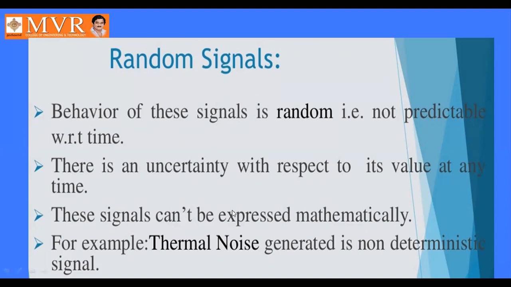These signals can't be expressed mathematically. Example, thermal noise. Random signals are also named non-deterministic signals. Random signals are not predictable with respect to time, whereas deterministic signals are predictable with respect to time.